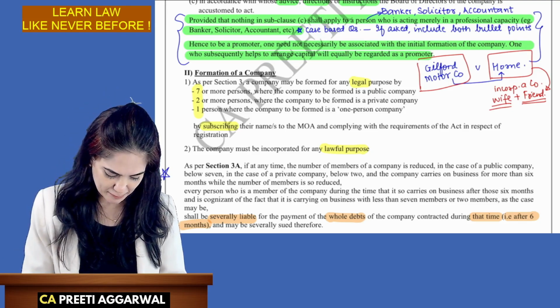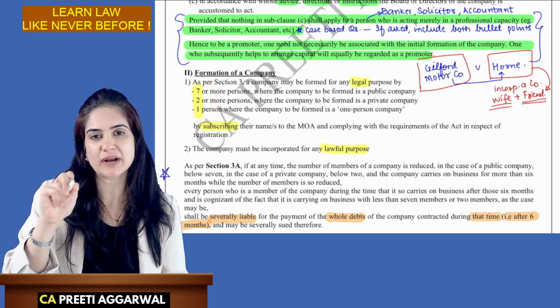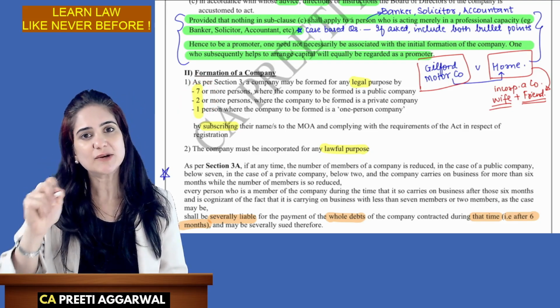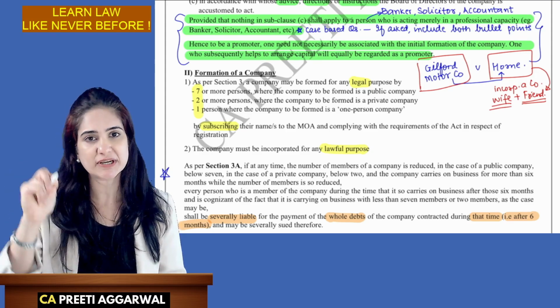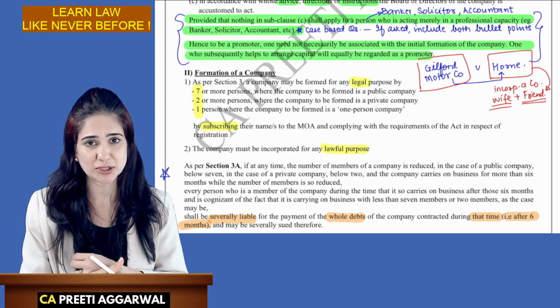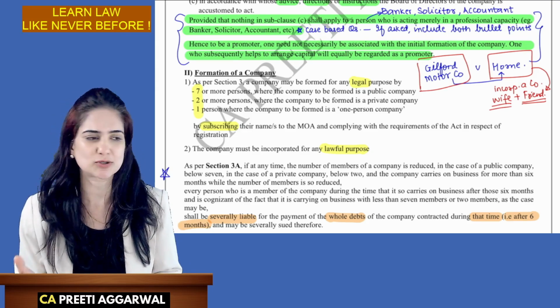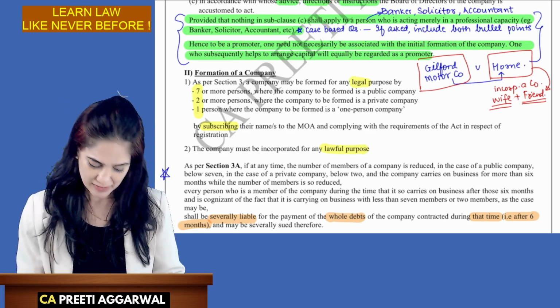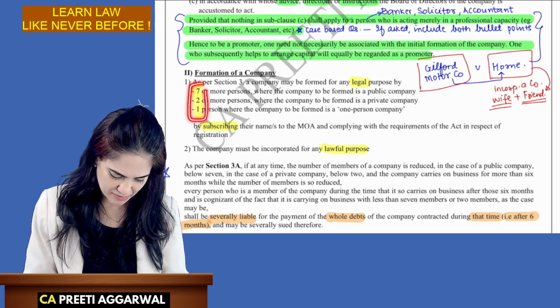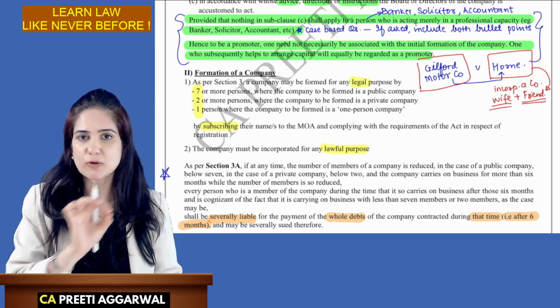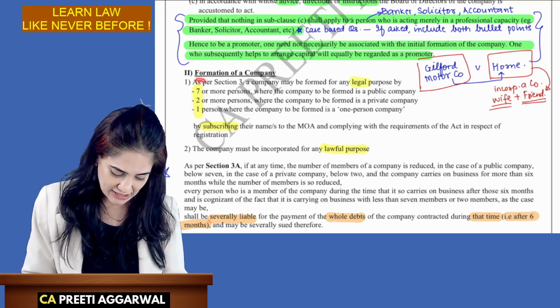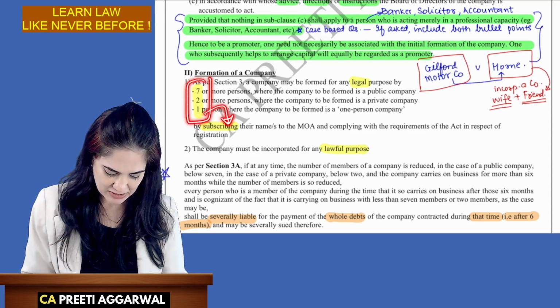These are the people who sign the memorandum and agree to purchase the number of shares mentioned against their name. Why are they purchasing shares? Because that is the initial capital which they bring into the business, because you cannot do business without capital. So this is the minimum number which should be maintained throughout the lifetime. These are the persons who are known as subscribers.